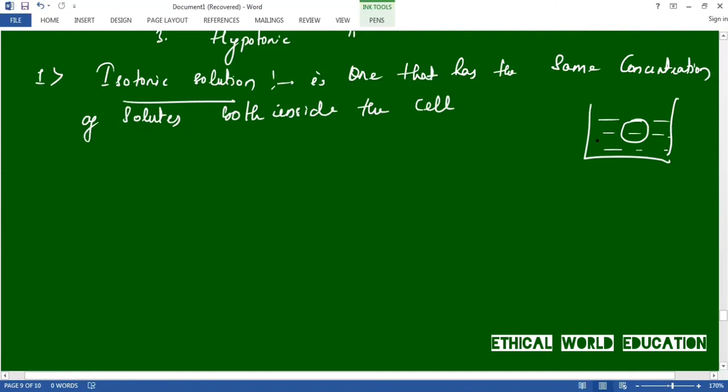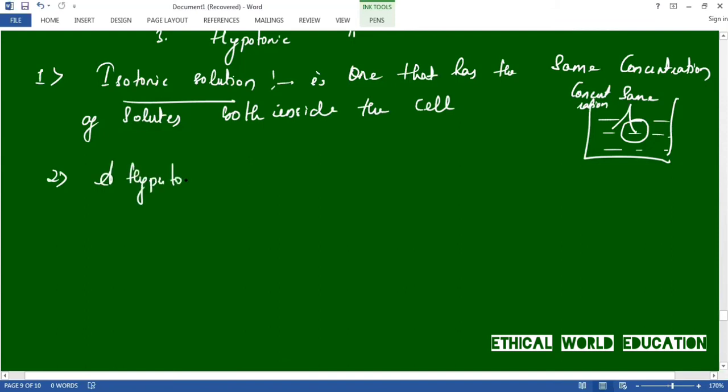I mean, the concentration of this and this will be the same. The concentration of solvent contained in the beaker is equal to the plasma contained in the cell. Let us move on to the next one, that is a hypertonic solution.